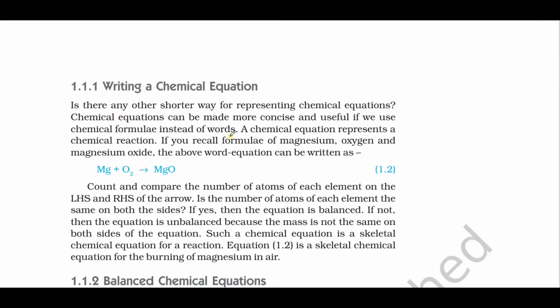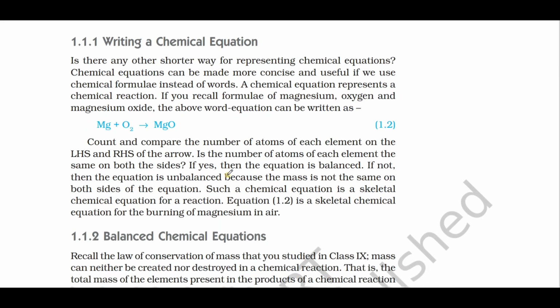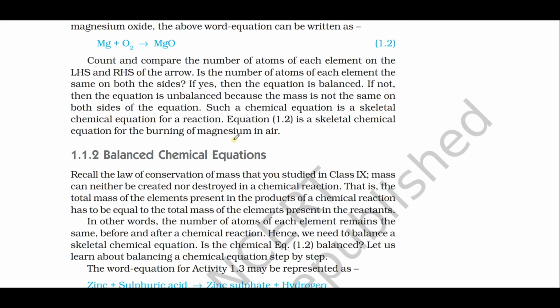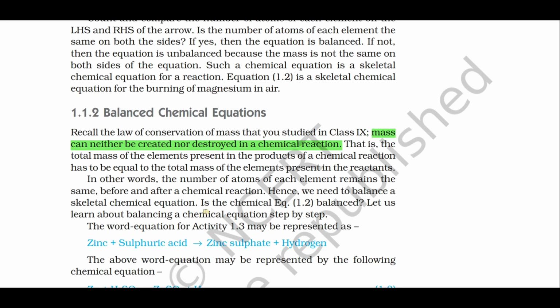Writing a chemical equation using symbols and also balancing a chemical equation is very important, because we know that by the law of conservation of mass, mass can neither be created nor be destroyed in a chemical reaction. Because of that, the number of atoms present on the reactant side should be equal to the number of atoms present on the product side. On the LHS and the RHS, the number of atoms should be the same. Hence, the chemical equation must be balanced.